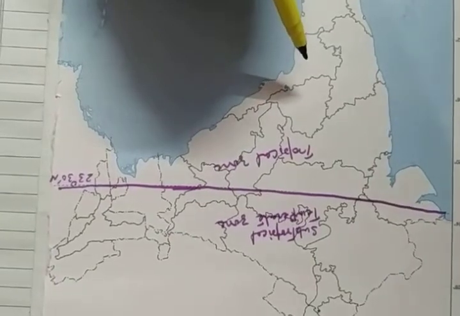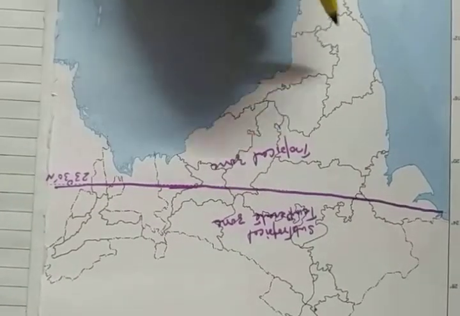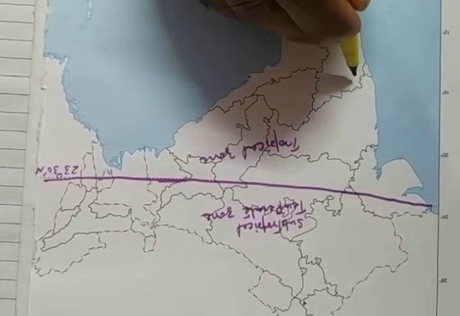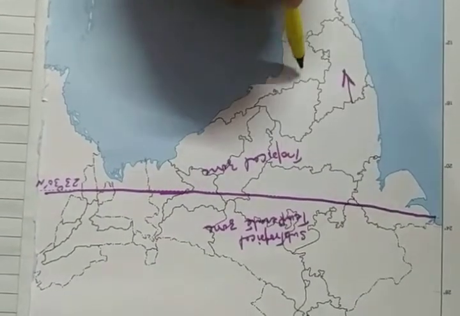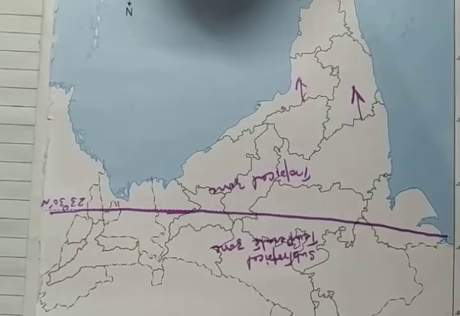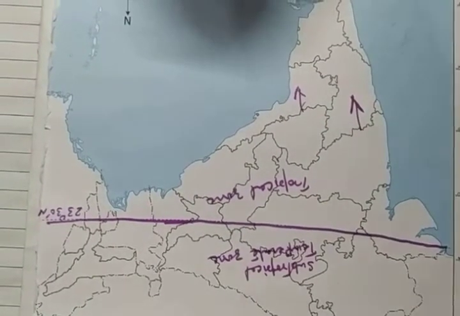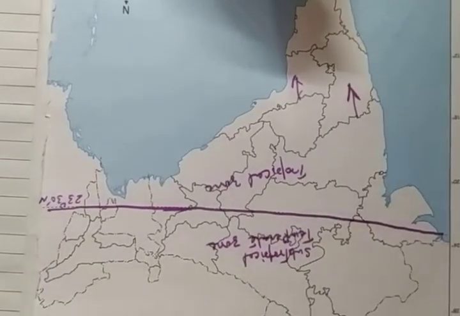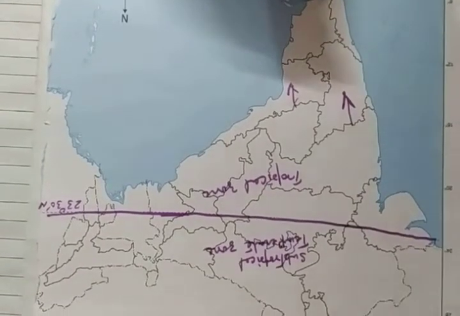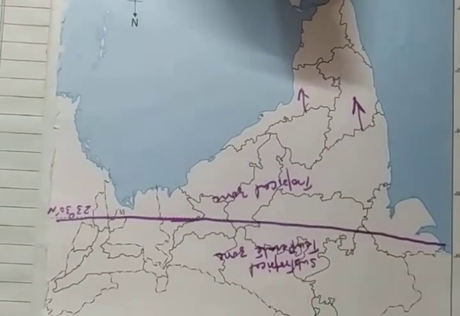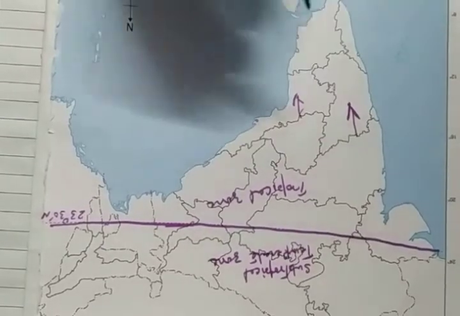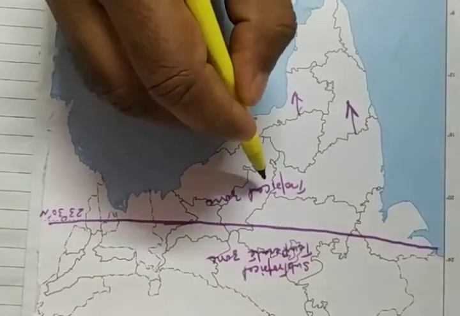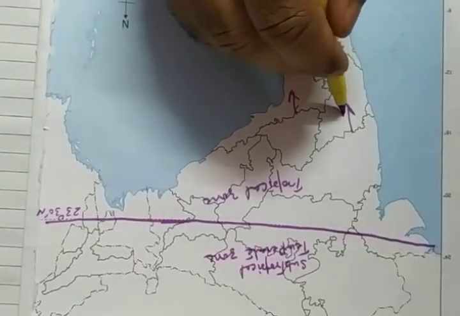The tropical region is close to the equator. That's why it experiences high temperatures throughout the year with a small daily and annual range of temperature. Clear children? So this is the tropical zone which lies near the equator.